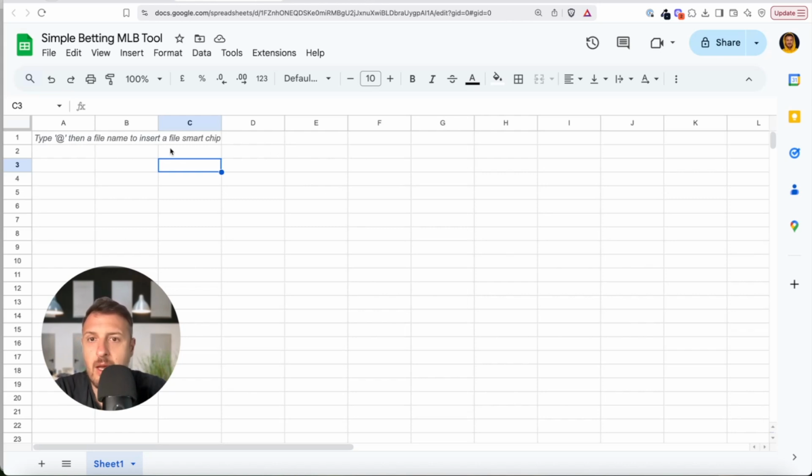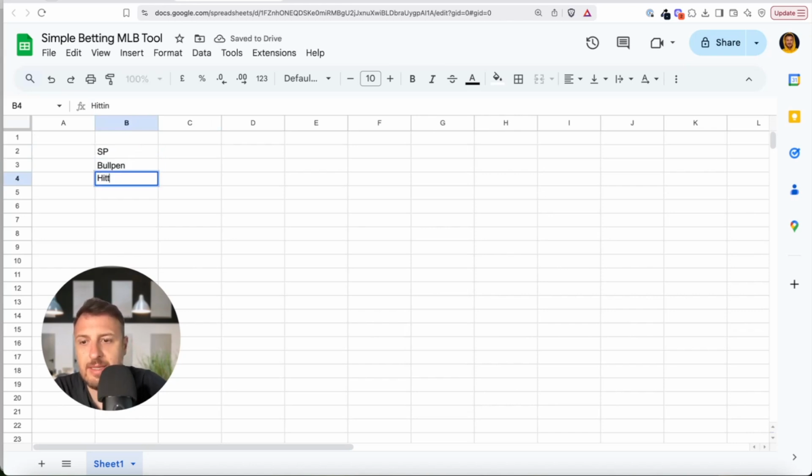Okay, so first, what we will do. I want to get starting pitching numbers. Okay, I want to get bullpen numbers, and I will show you hitting numbers. Okay, team hitting numbers. Once you see this, then you can play with it and you can add more and more statistics here. Okay, and below we will add more tabs. So let's say that this is a main tab.